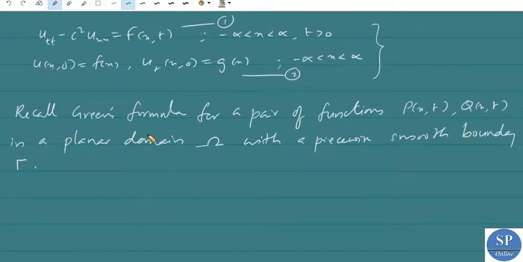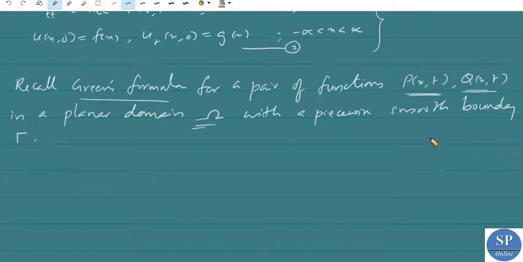We know that Green's formula or Green's theorem is for a pair of two functions p of x, t and q of x, t in a planar domain omega with a piecewise smooth boundary gamma. That means Green's theorem in the plane. You already know that.